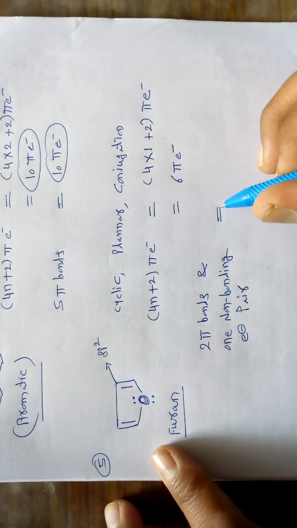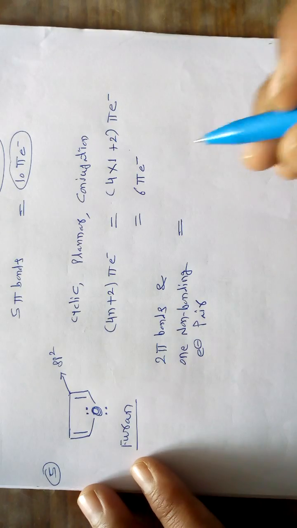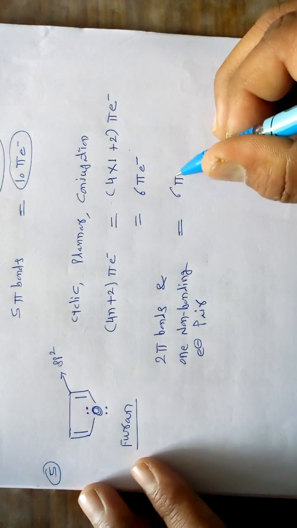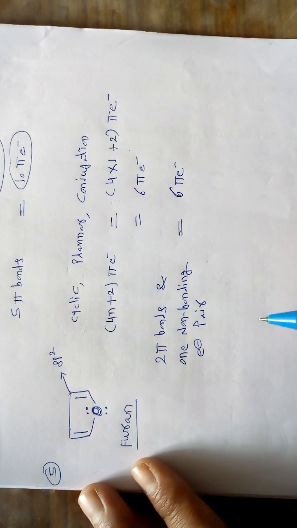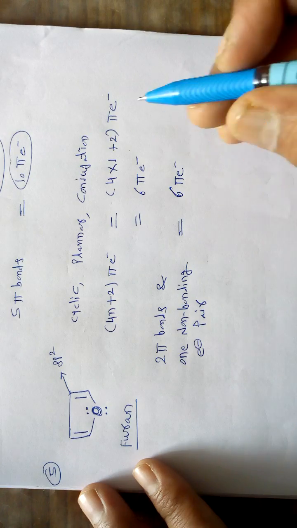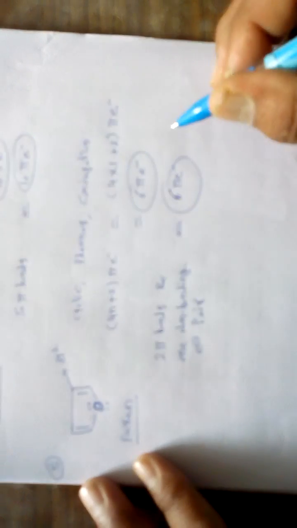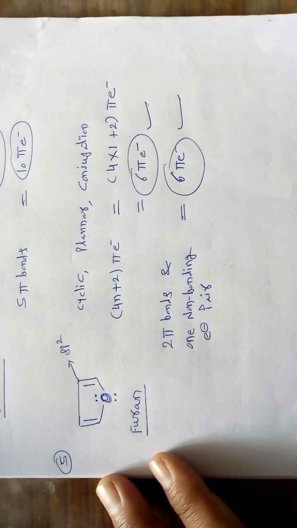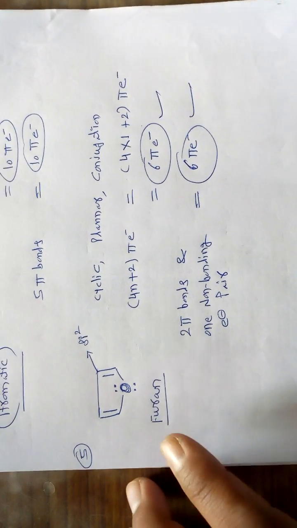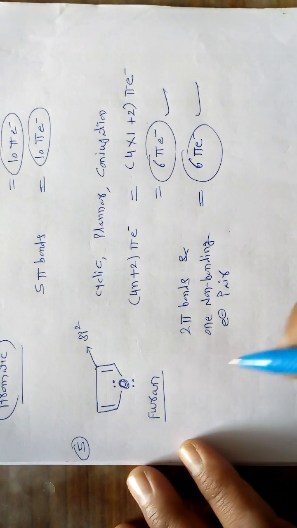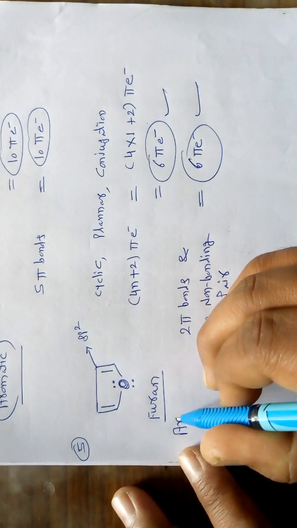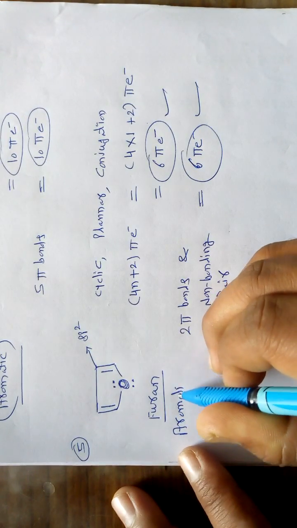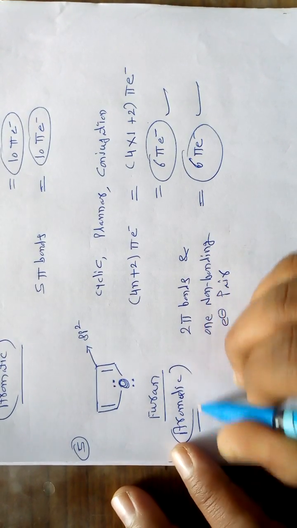All these electrons, if we add together, become equal to 6 pi electrons, and our requirement is also 6 pi electrons. So we can say this molecule obeys the 4n plus 2 pi electrons rule given by Huckel. So this furan molecule is aromatic in nature.